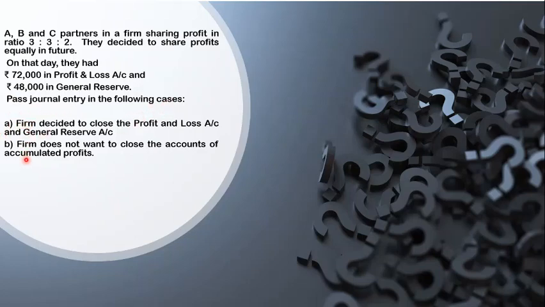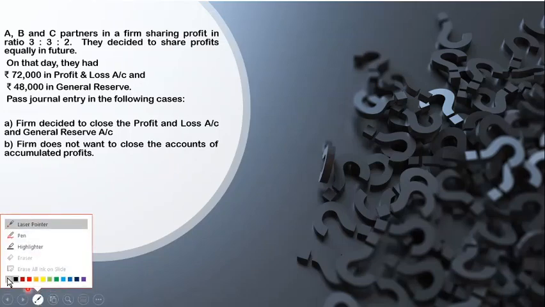Now there are two cases. One says that the firm decided to close the P&L account and general reserve, so they do not want profit and loss and general reserve. So what we are going to do? We are going to distribute them. And in the other case, it says that the firm does not want to close, so they want their profit and loss account and the general reserve, that is accumulated profits, to remain in the same manner in their new balance sheet also. So let's see how we are going to pass the journal entry here.